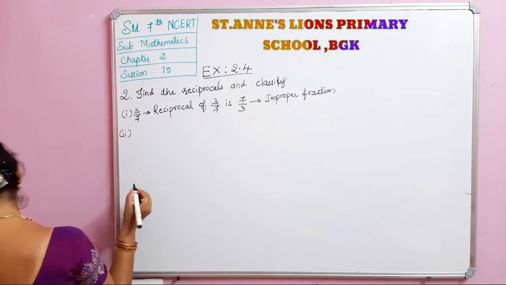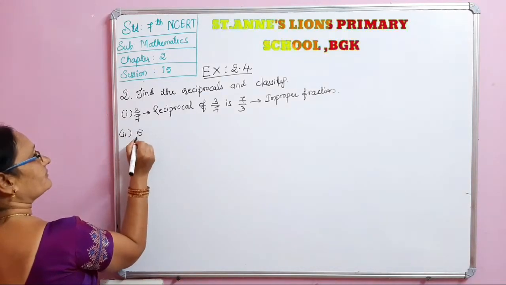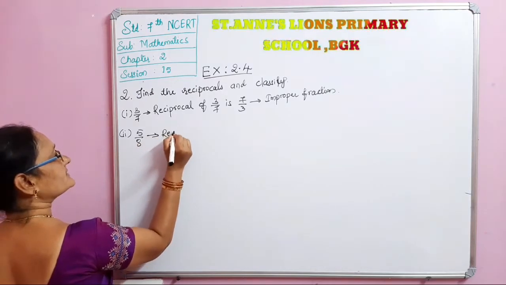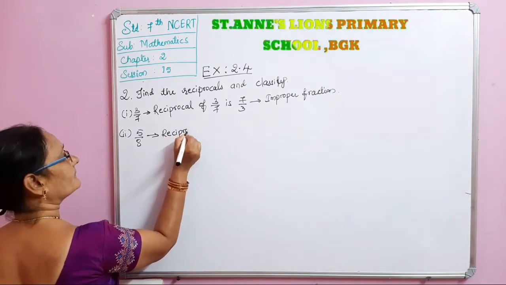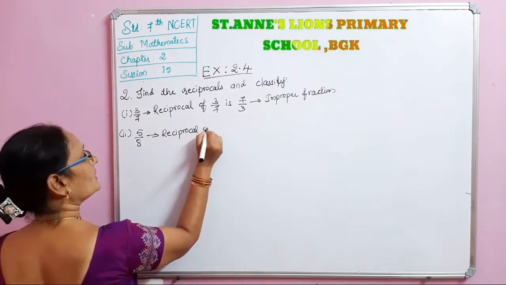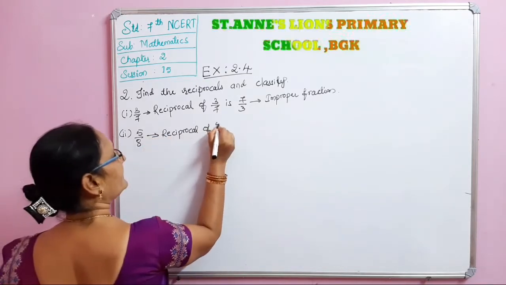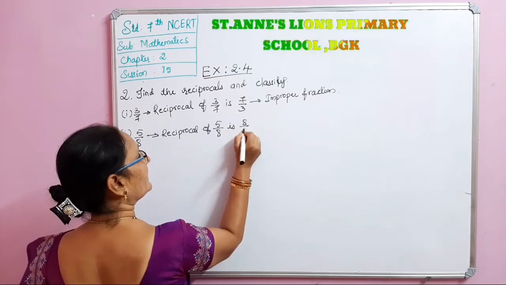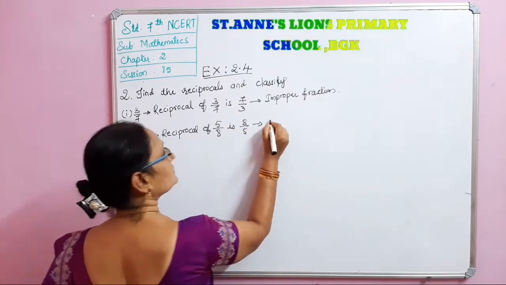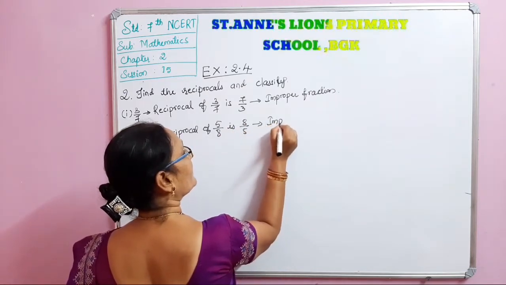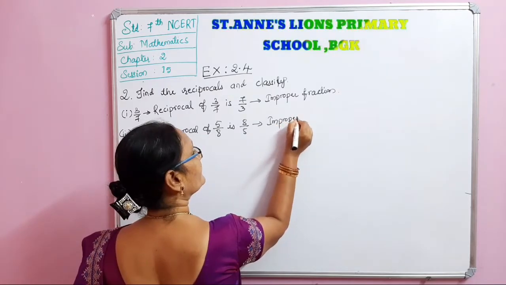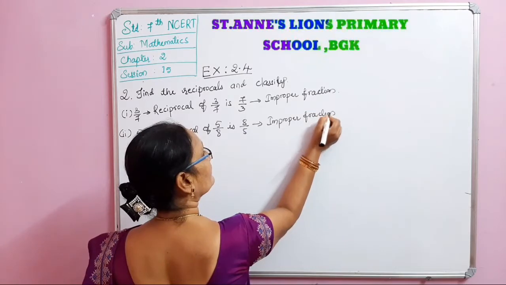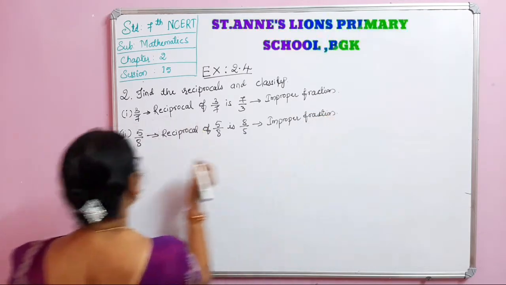Second one is 5 by 8. What is the reciprocal? The reciprocal of 5 by 8 is 8 by 5. This is also an improper fraction. Okay.